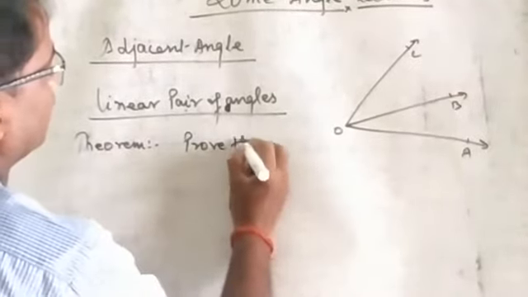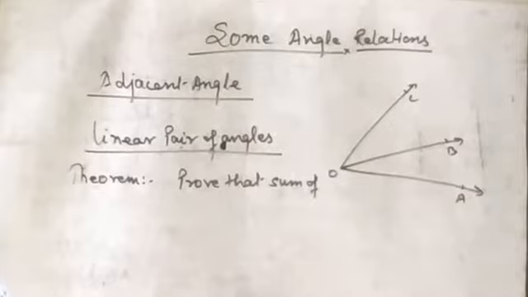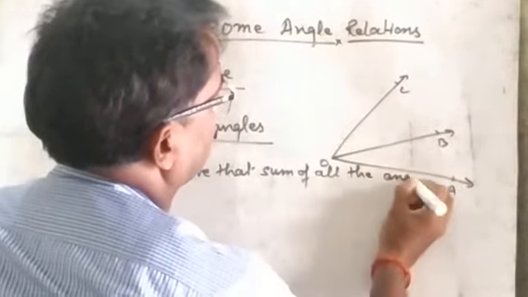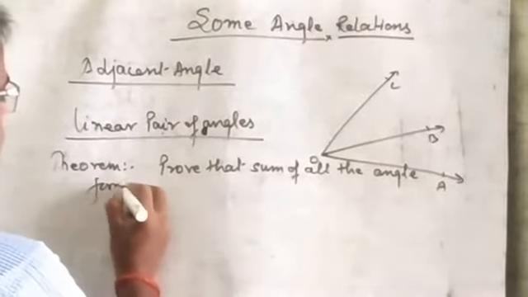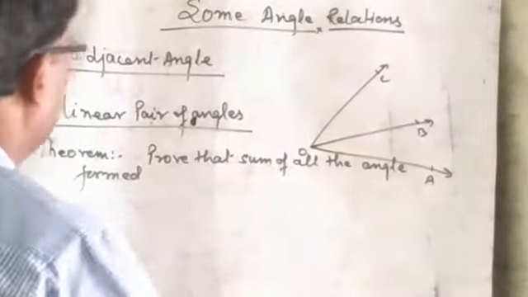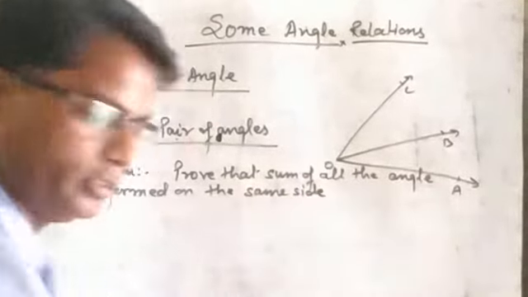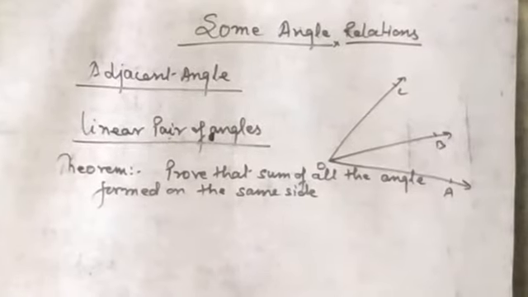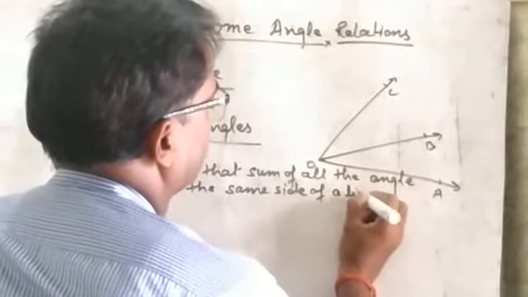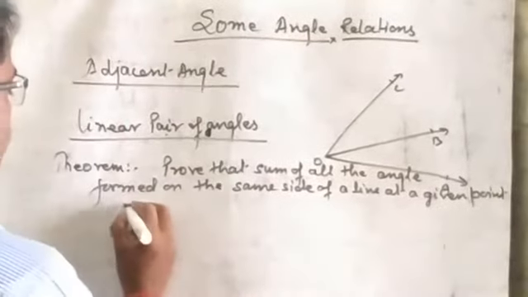Prove that the sum of all angles formed on the same side of a line at a given point is 180 degrees.